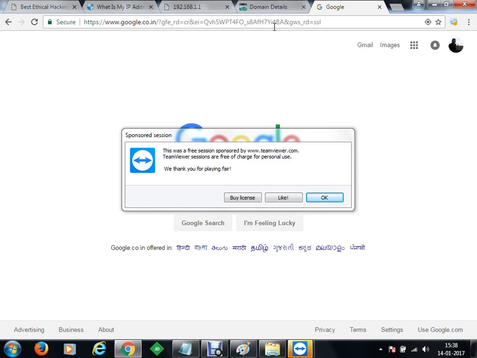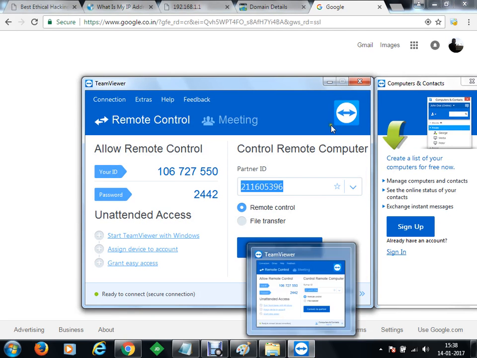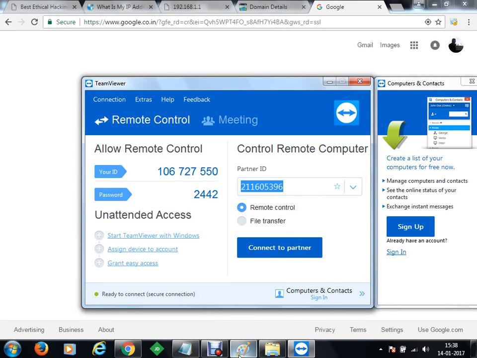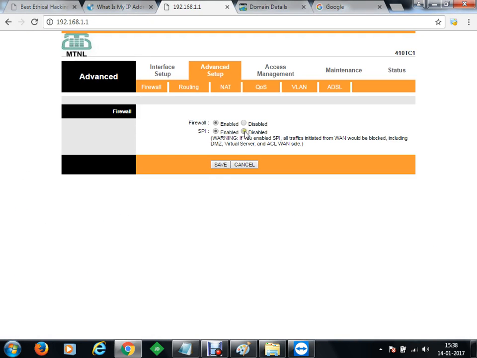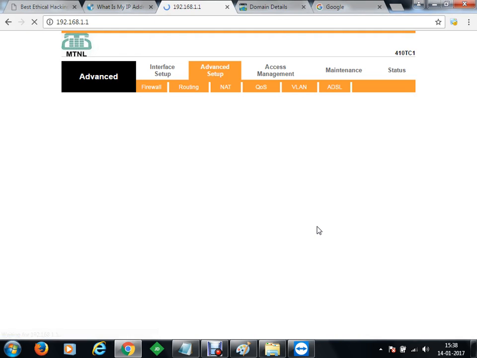Using this firewall, you can protect your internal network, your modem, and you can do various other stuff. Now what we'll do, let's say if I go back to my connection now, to the domain settings here, I'll just disable it for the moment. Let's say I'll just save it, okay?